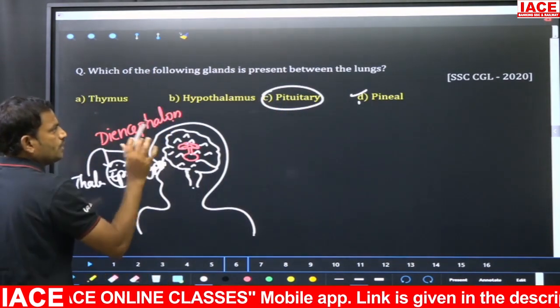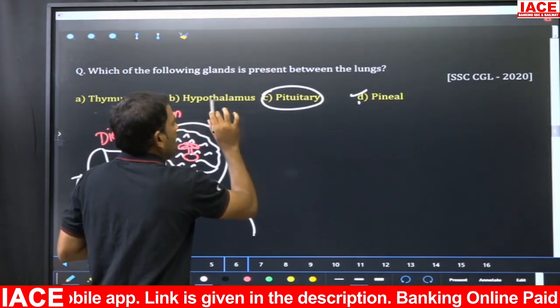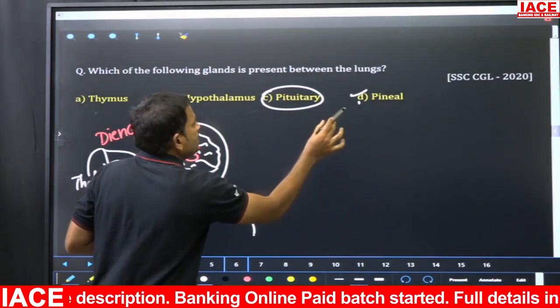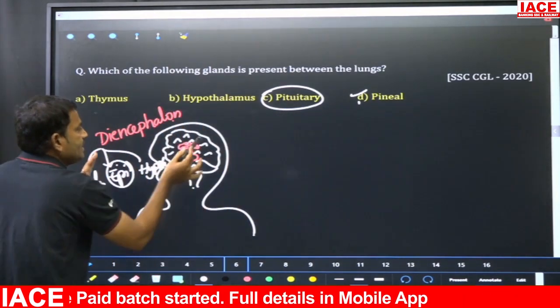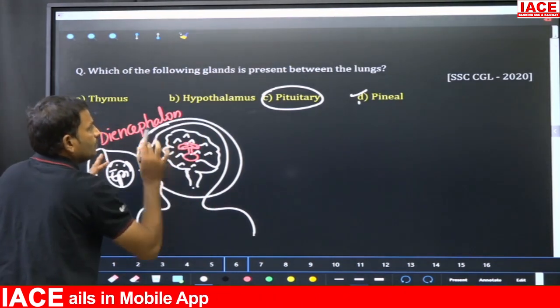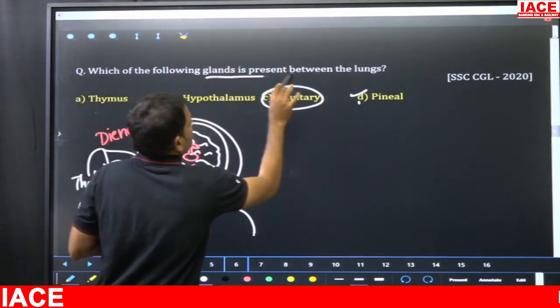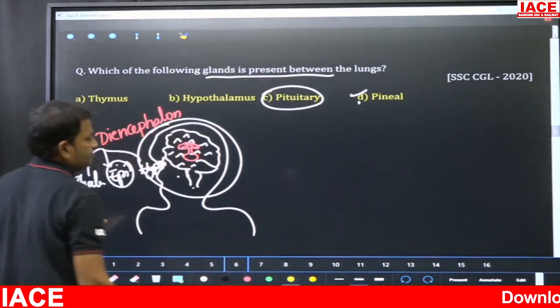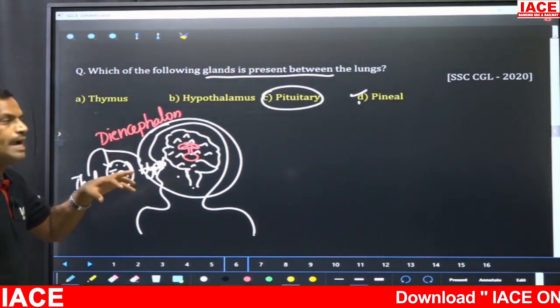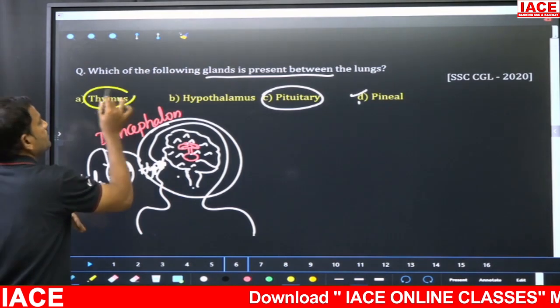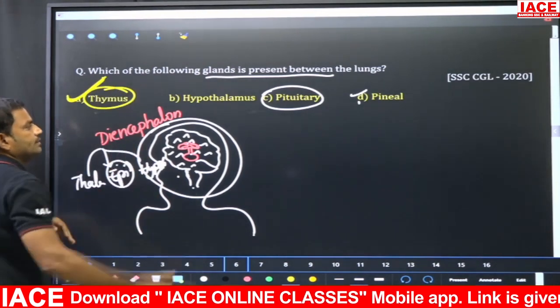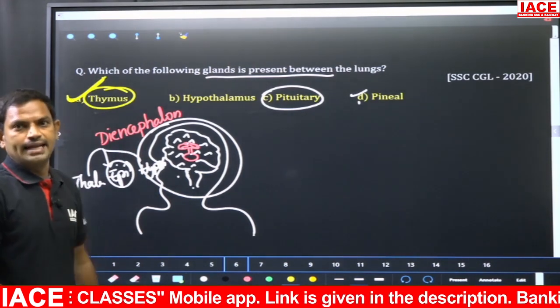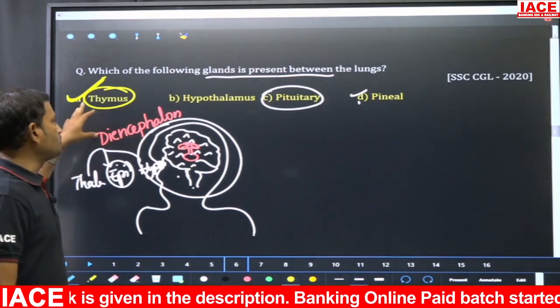Right. So that means these three, hypothalamus, pituitary and pineal, are all present in the head region. Okay. Here the question is what is present between the lungs. So between the lungs, what is the gland present? That is nothing but the thymus gland. Right? Thymus gland. Clear? So the answer is option A.